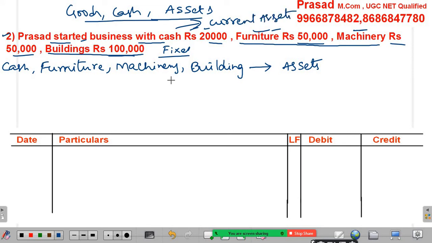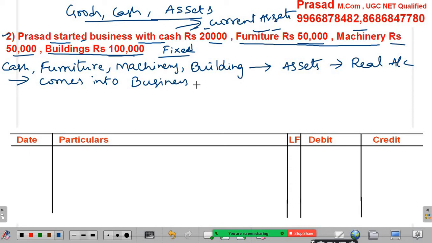So assets come under the real accounting rule. Now all these assets come into the business as per this transaction. So as per the real accounting rule, when an asset comes into the business, it should be debited. Next one.